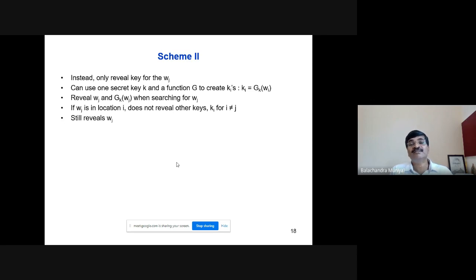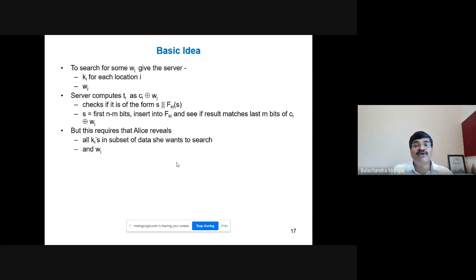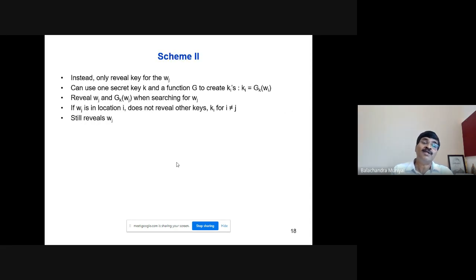All the keys are not provided to the server. If Wj is in location i, it doesn't reveal the other keys Ki where i is not equal to j. What I mean is, reveal only the word you want to search and the corresponding key, but not all the keys. The remaining things happen in the same way, that is, searching by the server. But the disadvantage of this scheme is that it also reveals Wj in the form of plain text.